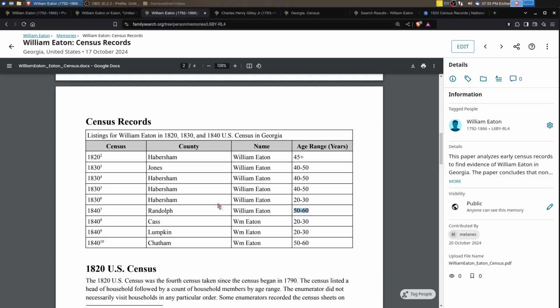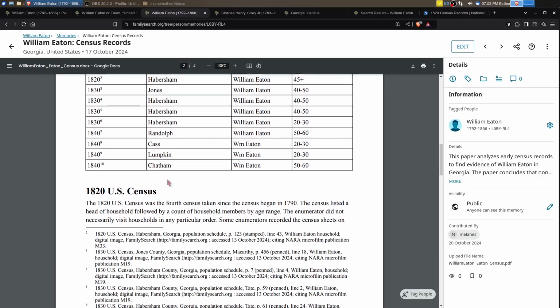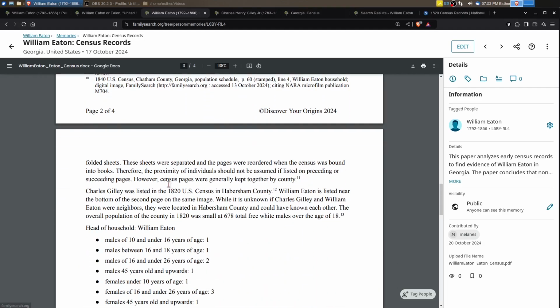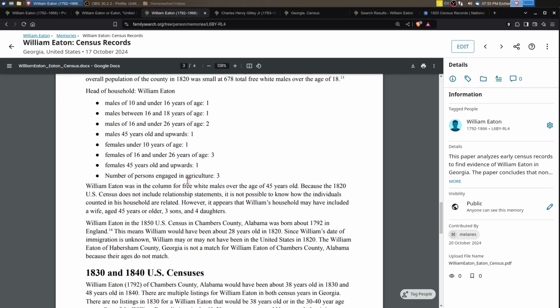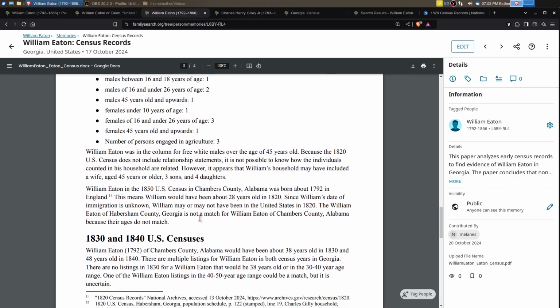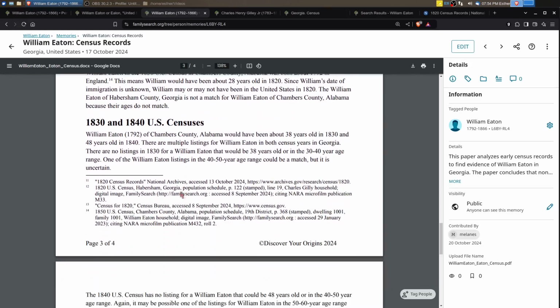But anyway, this report here summarizes the research that I was just sharing with you and my analysis, all of the source citations, and everything to show that the William Eaton in the 1850 U.S. Census is not a match for any of the William Eatons that are in Georgia between 1820 and 1840. So what does that mean?